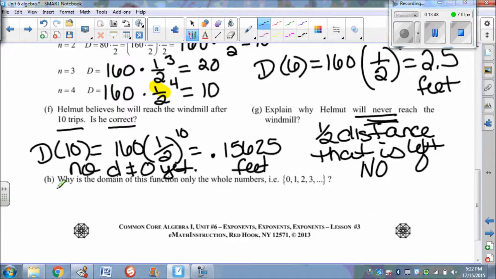It says, why is the domain of this function only whole numbers? Meaning 0, 1, 2, and 3. The domain is only whole numbers because we're measuring the number of trips. Our domain is the number of trips, which is a discrete measurement, one that is unconnected values along the real number line. So he's not taking a third of a trip, he's taking 0 trips, 1 trip, 2 trips, 3 trips. He's not taking part of a trip.